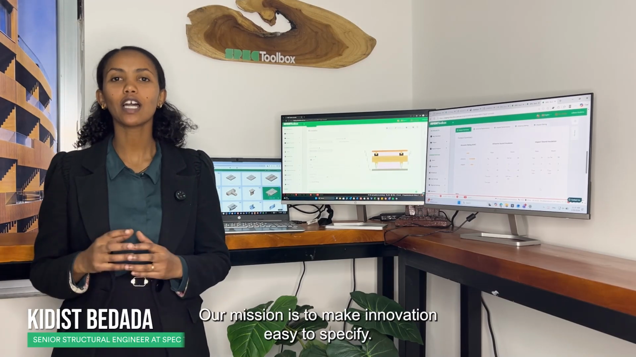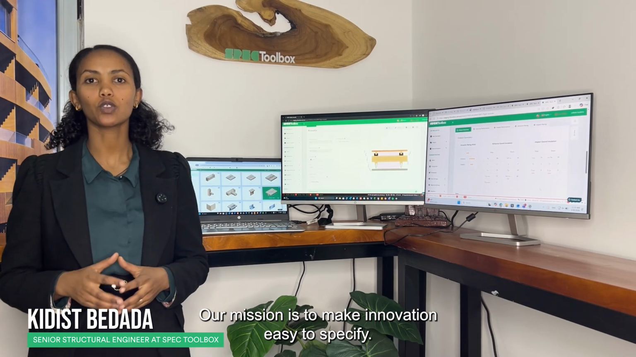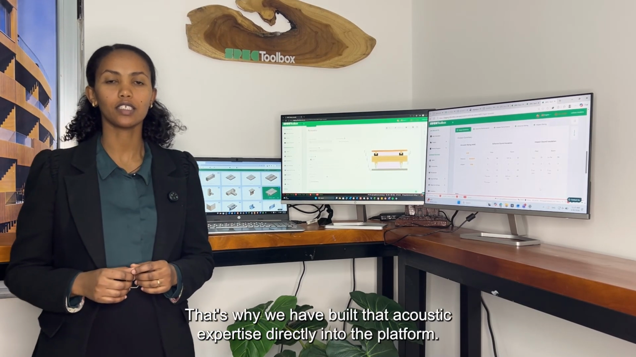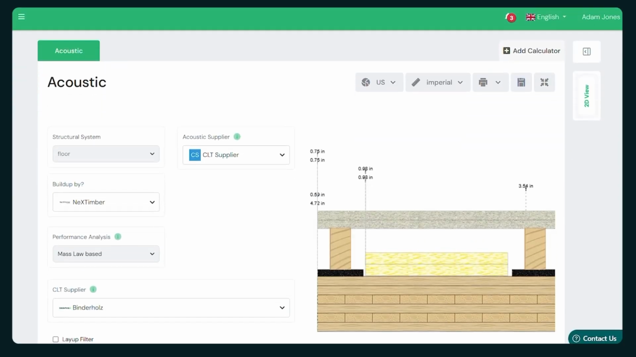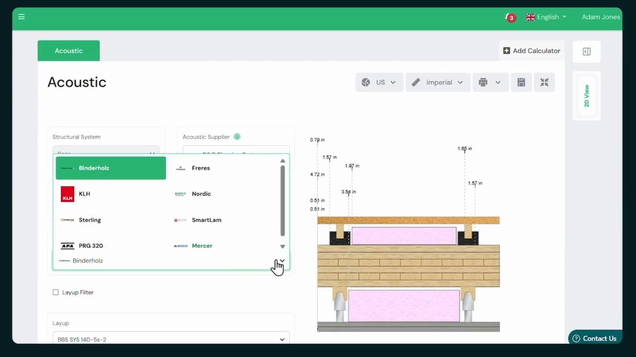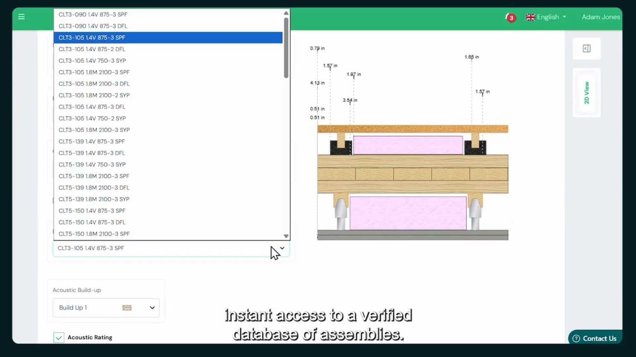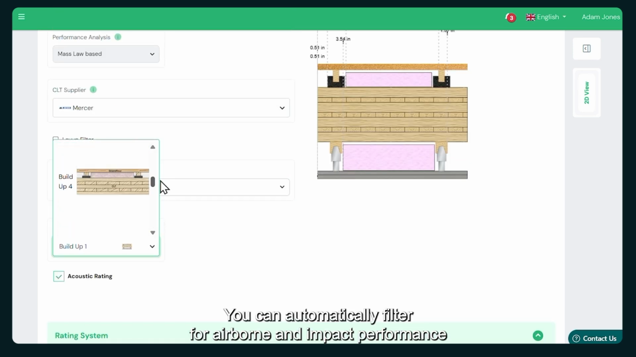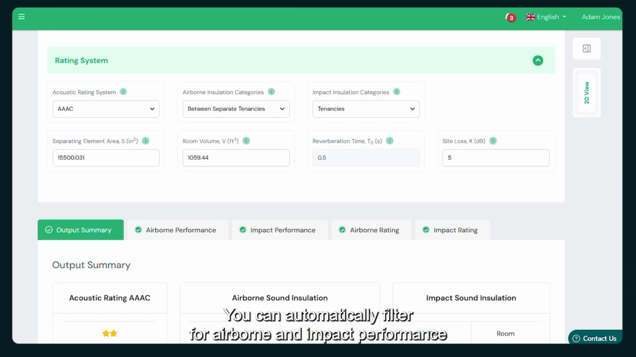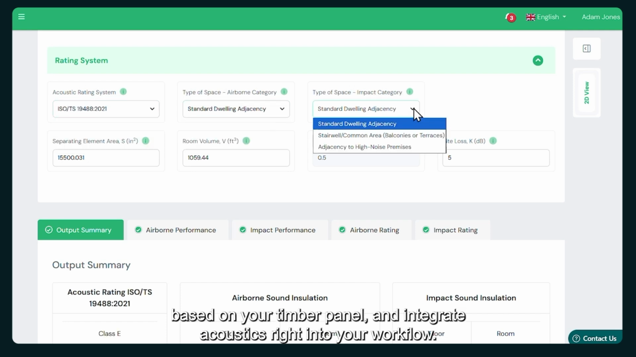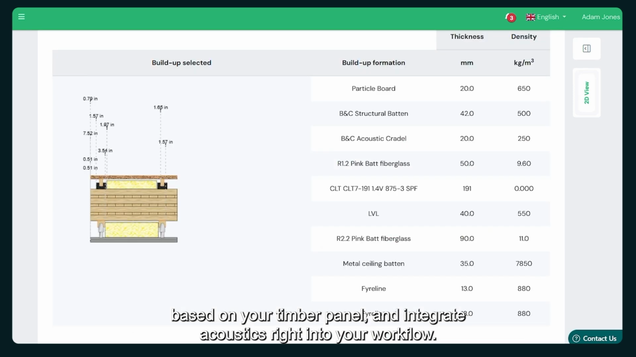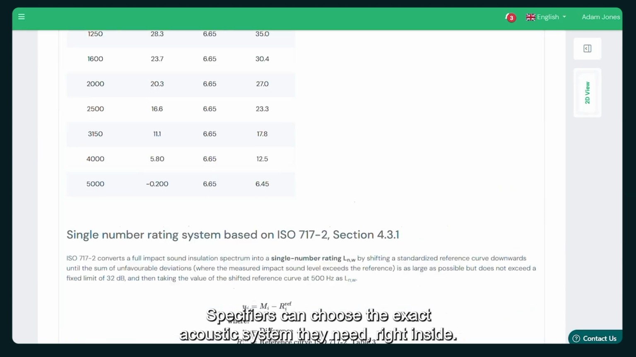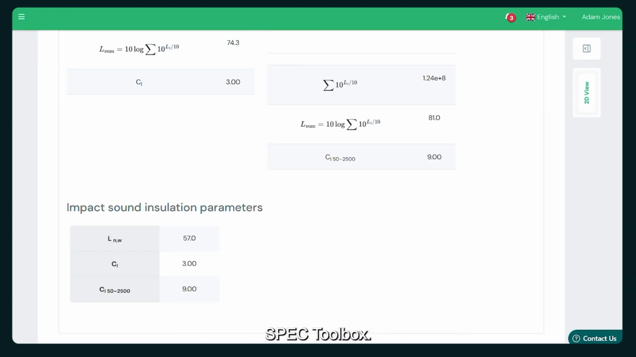At SPEC Toolbox, our mission is to make innovation easy to specify. That's why we have built that acoustic expertise directly into the platform. Now you get instant access to a verified database of assemblies. You can automatically filter for airborne and impact performance based on your timber pen and integrate acoustics right into your workflow. Specifiers can choose the exact acoustic system they need right inside SPEC Toolbox.